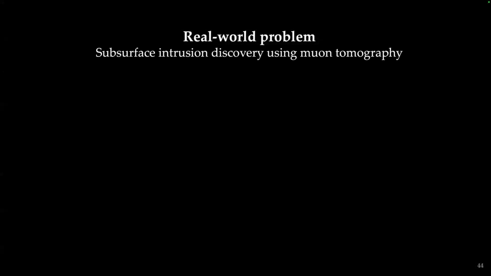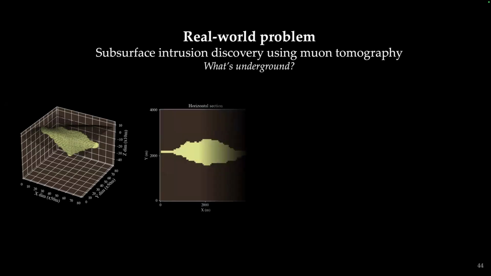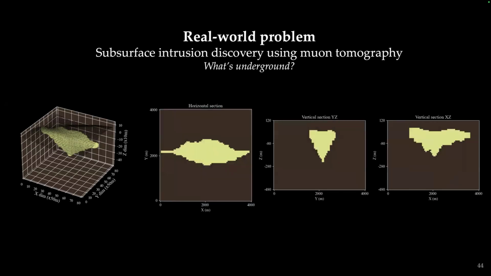So the real-world problem that we'll study in this section is subsurface intrusion discovery using muon tomography, which is a mouthful. Here, just what's underground. So say if there's some 3D intrusion or 3D rock that we want to understand, what exactly is underground or in the subsurface, we could take slices of this to look at what's underground. But really the question we have now is where do we drill?